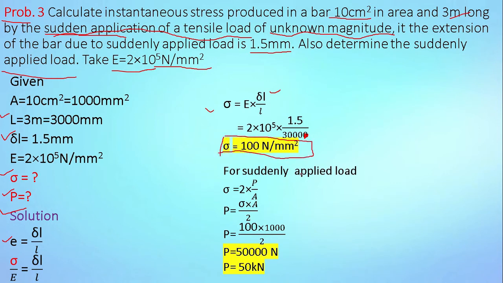Now we know that for suddenly applied load, stress is equal to 2 into P divided by A. So put all the values in this equation. P is equal to this 100, the value of stress, multiplied by cross-sectional area already given, this 1000 mm square, divided by 2. It gives 50,000 Newton, which is equal to 50 kilonewton. This is our second answer.